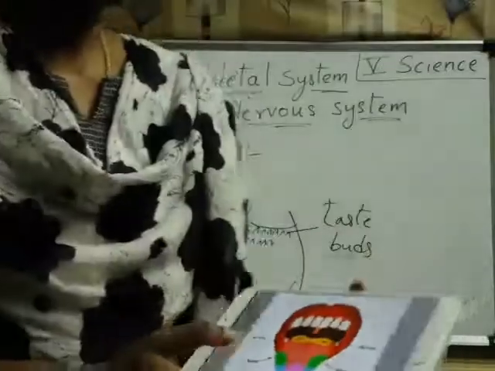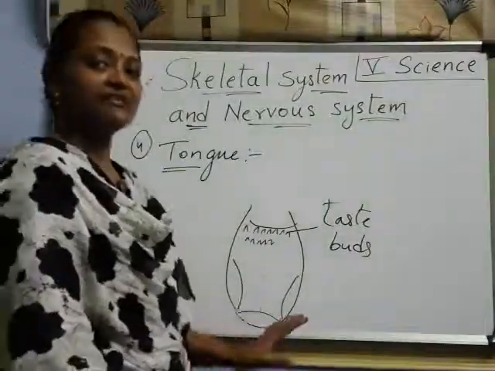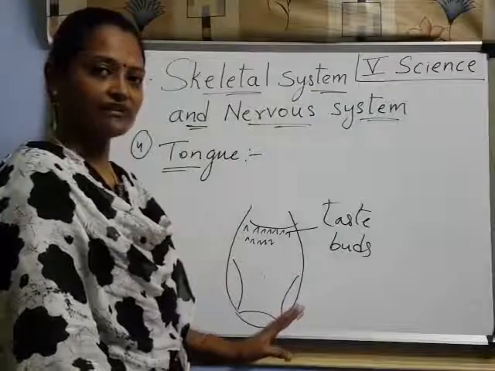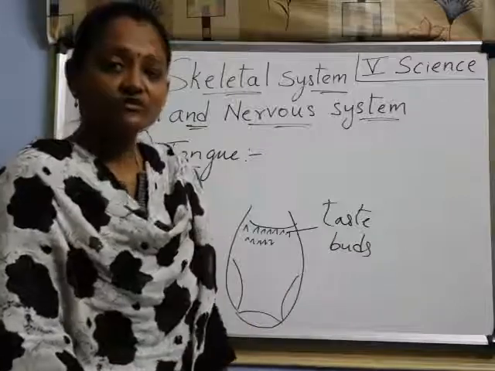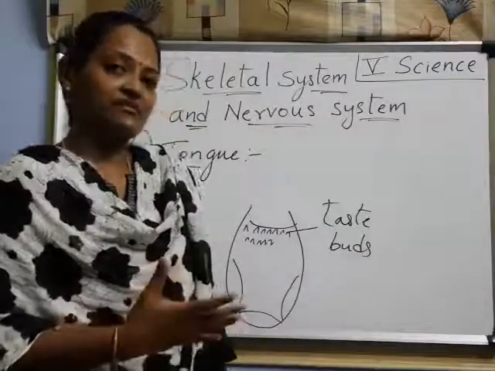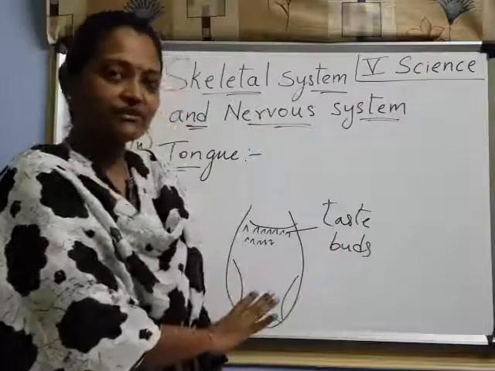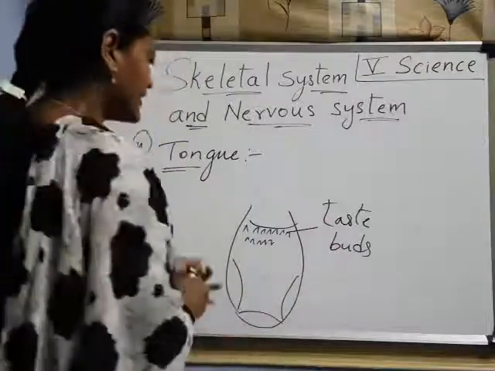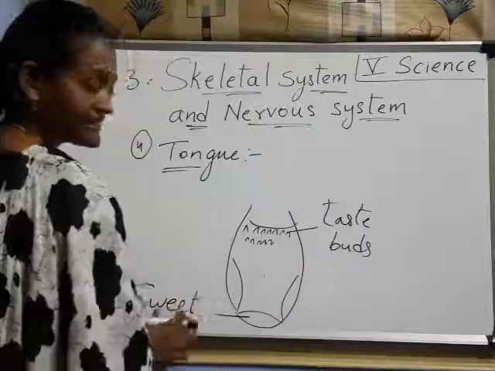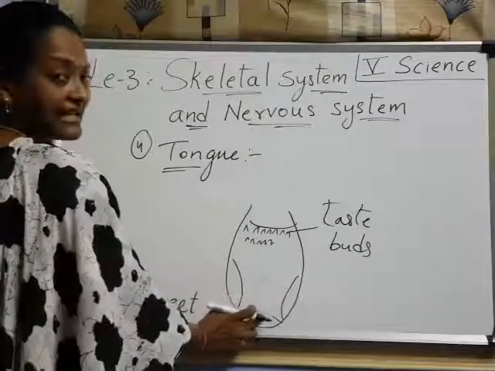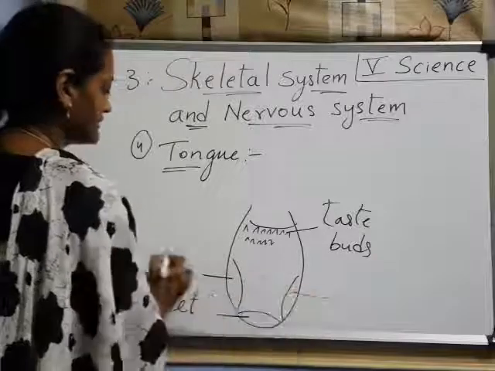So these are the taste buds on the tongue. Those tell us different tastes. Understood? Got it? About the tongue. Which one helps us to taste? Nothing but taste buds on the tongue. Here sweet taste buds are there, and here salty.